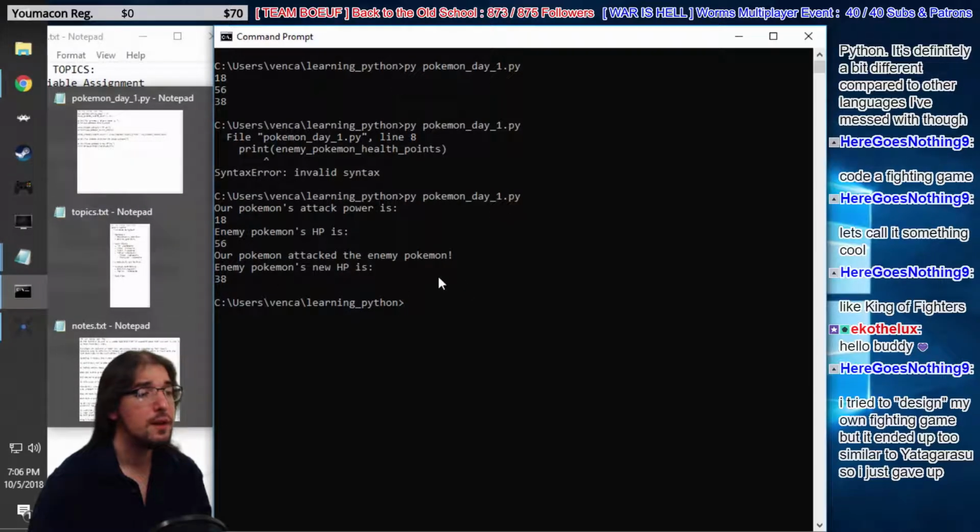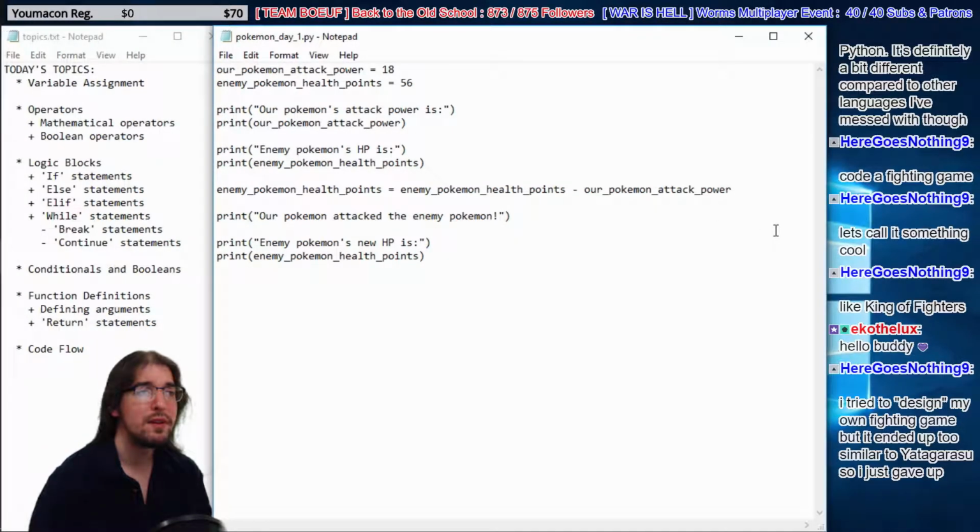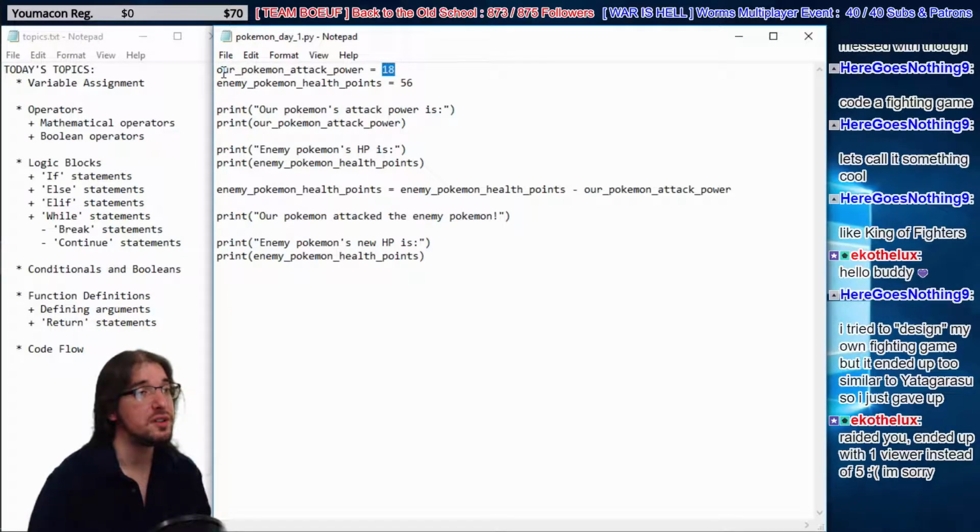Okay, so let's review what we've done. What have we done? My lord, what have we done? So we assigned a couple of variables, right? With the assignment operator, here the equal sign is the assignment operator. It says, hey, here's the name we want. Give it this value, so that in the future, if we use this name, we know we're talking about this value, such as right here. We used the name, but we know it means 18. Python knows it means 18, so it prints off the number 18.